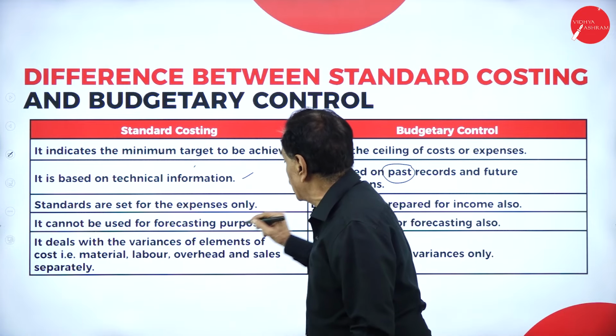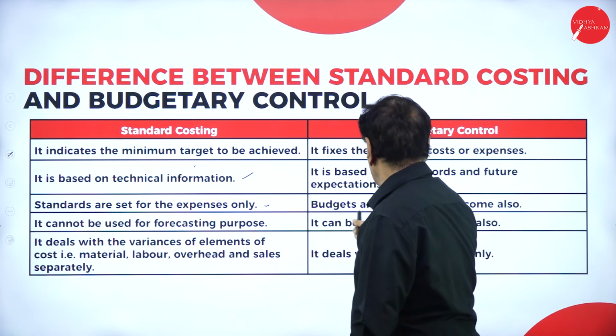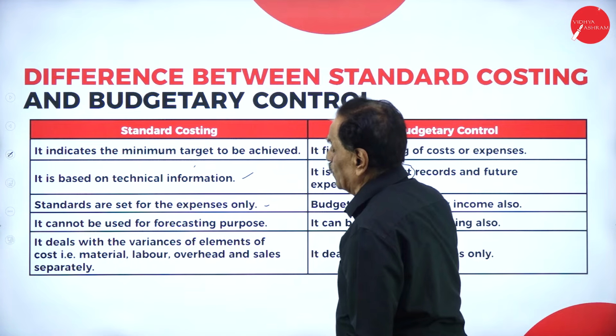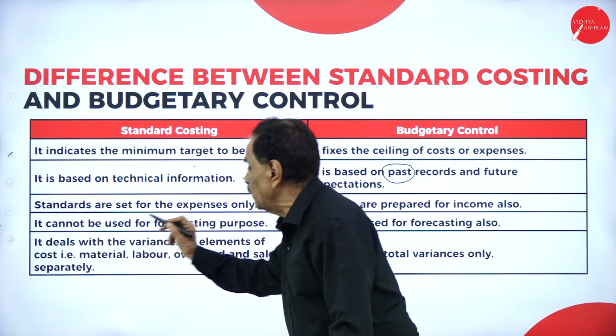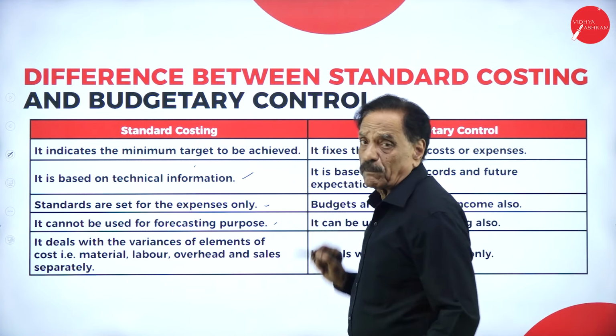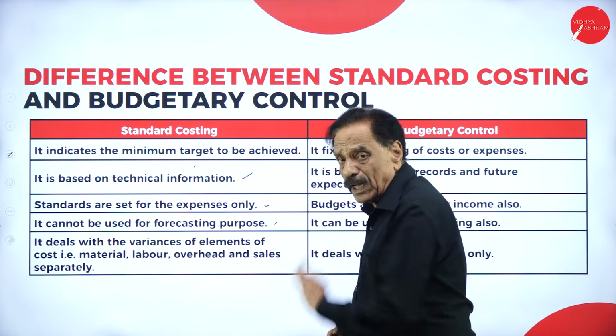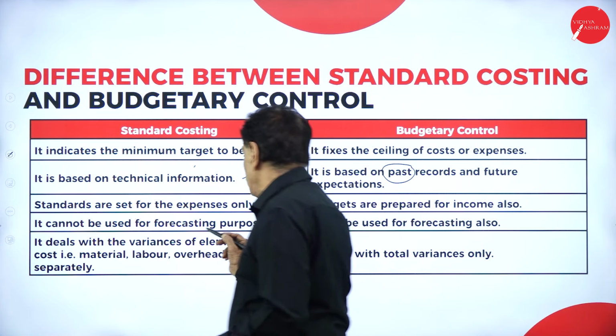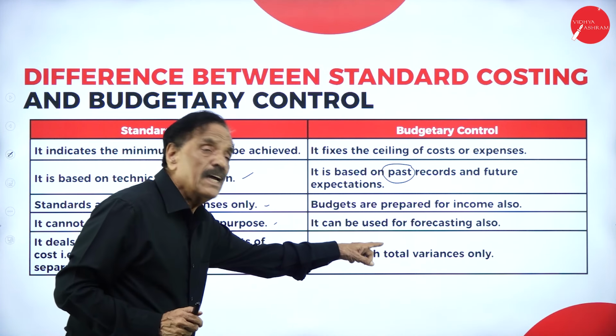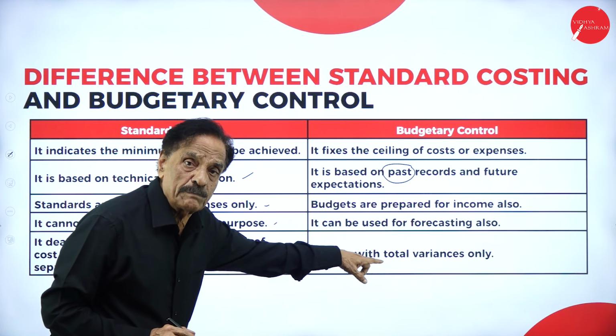This is important. Standards are set for expenses only; budgets are prepared for income as well. Standard costing cannot be used for forecasting purposes, whereas budget can be used for forecasting.